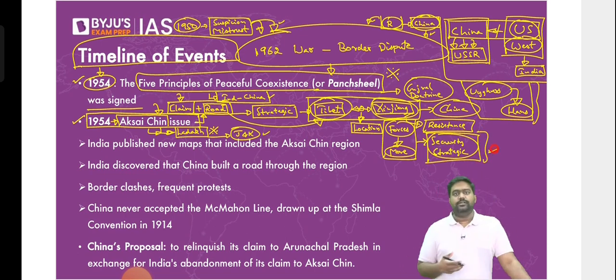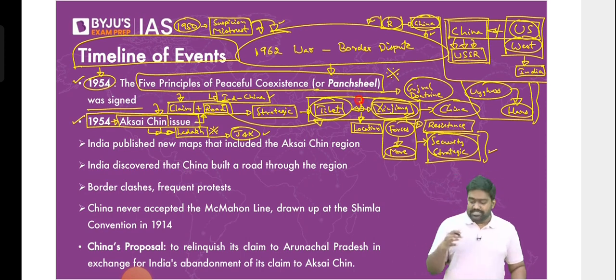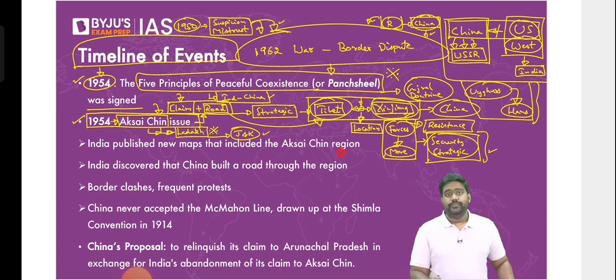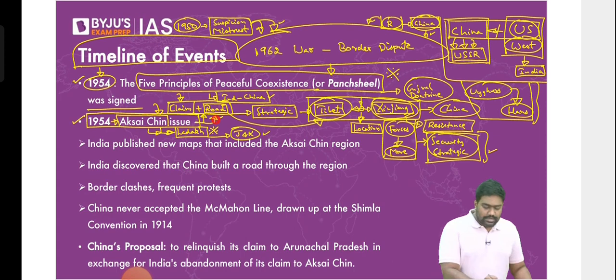It's largely a barren land, it's a cold desert. The primary interest of China here stems from the fact that it is right in between, sandwiched between Tibet and Xinjiang. It provides the shortest route, the best route to connect the two, and that is what China wanted, right? So China raised this issue by building a road. It started road construction and started claiming it belongs to China, and its main purpose was to connect Tibet with Xinjiang. India obviously objected to this.